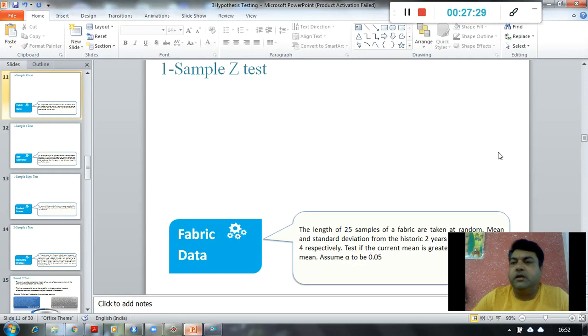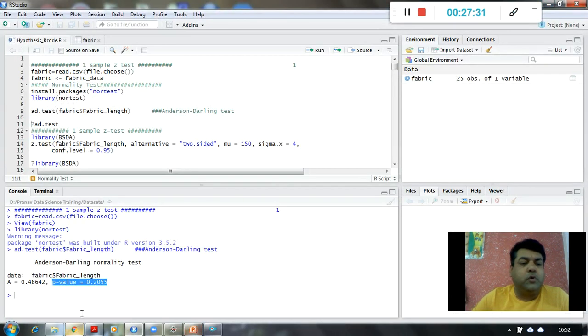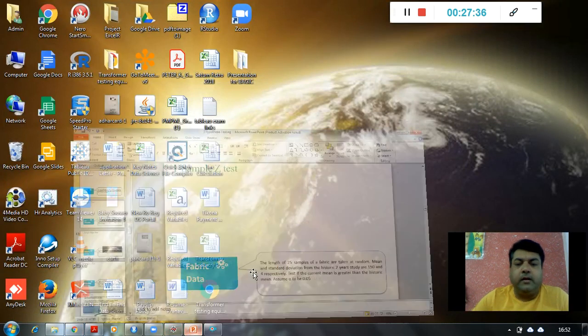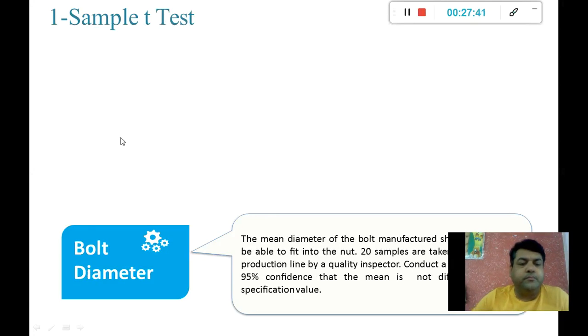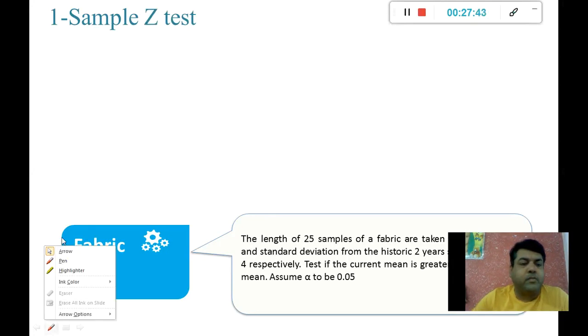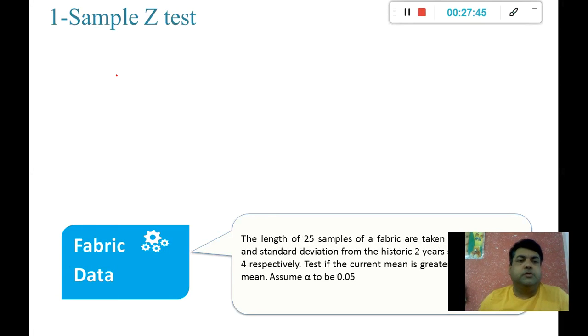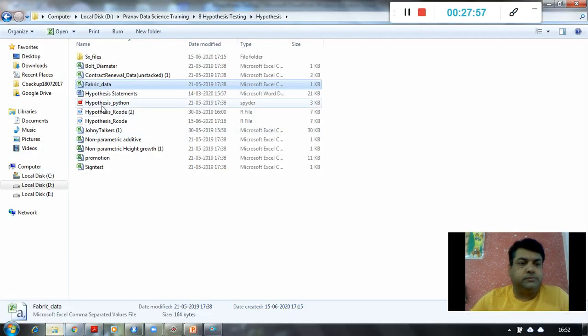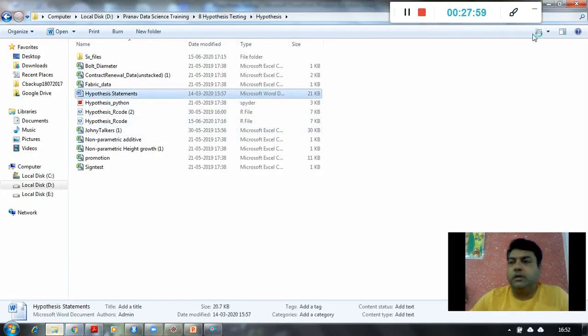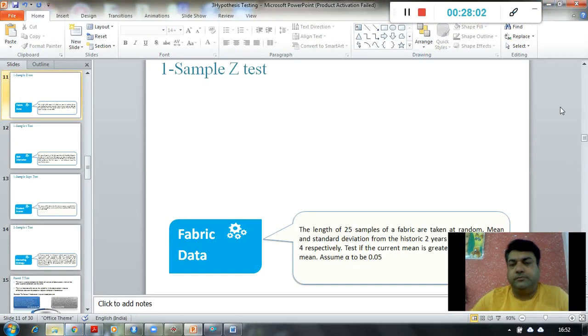Assume alpha to be 0.05, so 0.20 is our answer. So if this thing is greater than 0.05, so I write here null hypothesis and alternate hypothesis, or let me use my regular statement file,